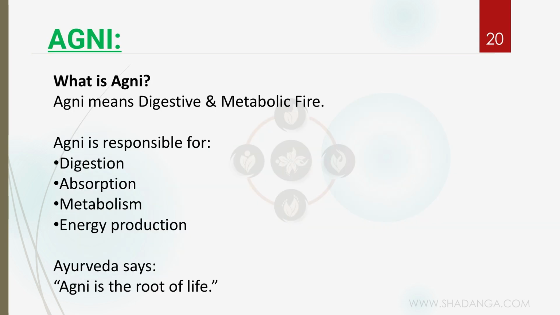Next is Agni. So what is Agni? The literal meaning of Agni is what? Fire, right? So here Agni means digestive and metabolic fire. Agni is responsible for digestion, absorption, metabolism, and energy production. Also, it's written that Ayurveda says Agni is the root of life.